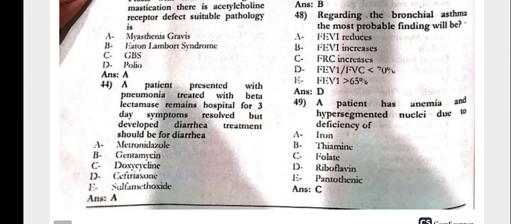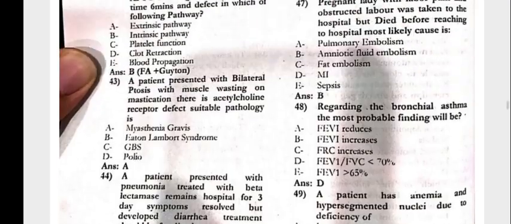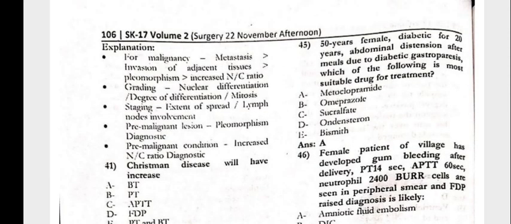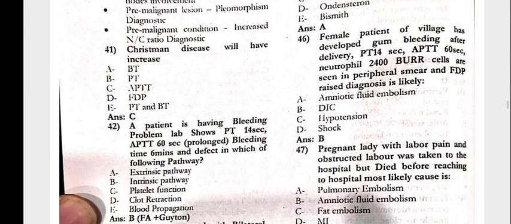The patient presented with pneumonia, treated with beta lactam, and remained hospitalized for 3 days. Symptoms resolved but he developed diarrhea. Treatment for the diarrhea should be metronidazole. Next, a 50-year-old diabetic female with abdominal distension after meals for 20 years, due to diabetic gastroparesis. The most suitable drug for the treatment is metoclopramide.